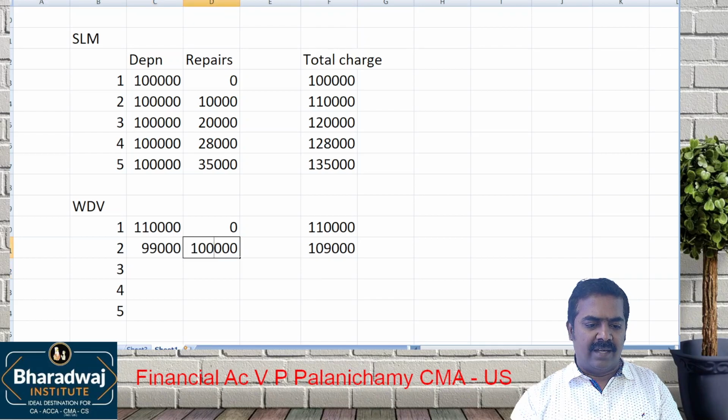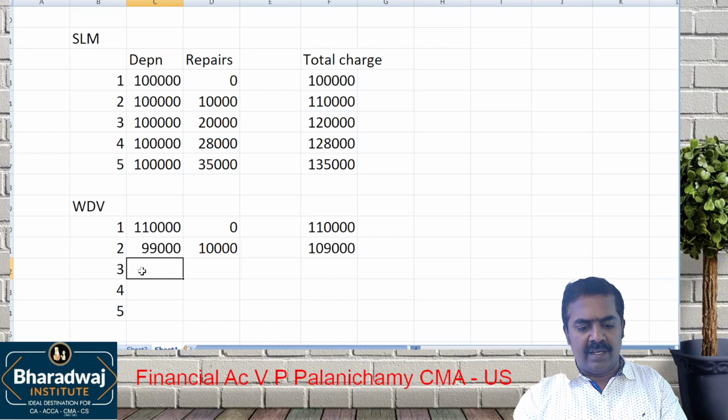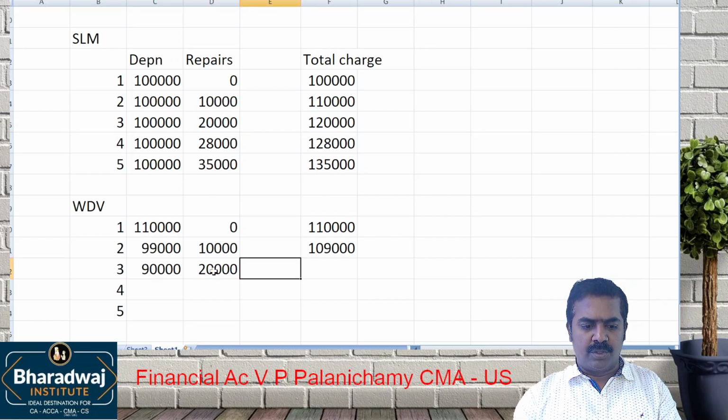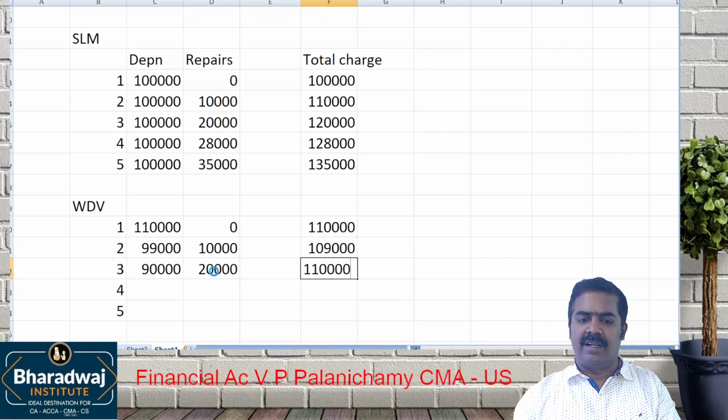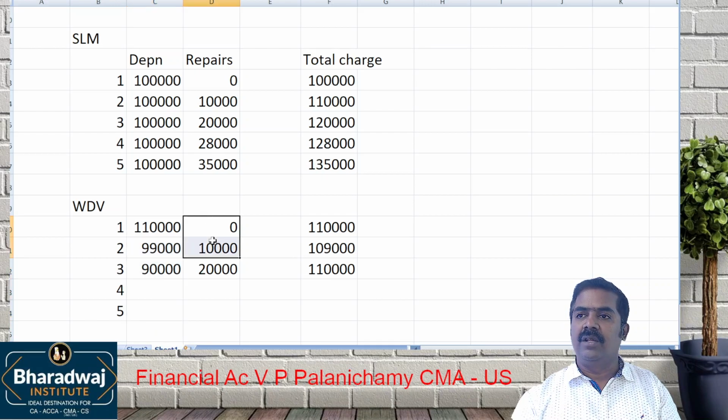And third year depreciation, maybe 90,000 rupees. Third year repair expense is 20,000. So totally it becomes 1,10,000. Under the WDV method, initial years' depreciation will be high and repairs will be low.